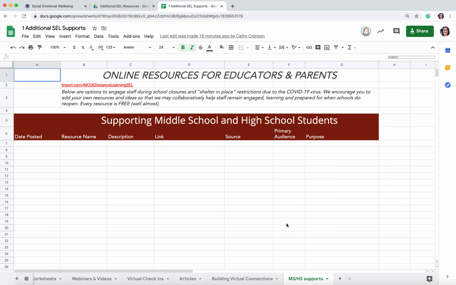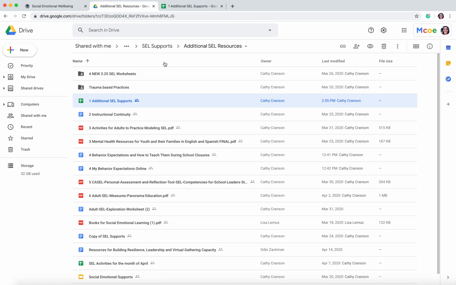We also are working on gathering materials for middle school and high school students in terms of resources and supports. If you have any resources or materials that you'd like to offer, we would love to have them added to our sheet here, or you can also send them to us via email.